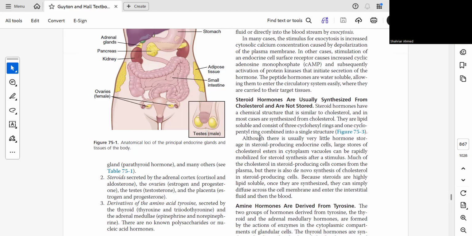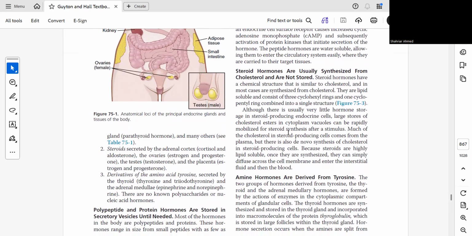Although there is usually very little hormone storage in steroid-producing endocrine cells, large stores of cholesterol esters in cytoplasmic vacuoles can be rapidly mobilized for steroid synthesis after a stimulus. So we know that steroid hormones are not stored, but a small amount may be stored.